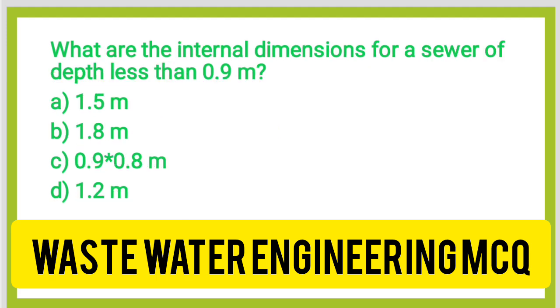Next question, what is the internal dimension of the sewer with depth less than 0.9 meter? Option A, 1.5 meter. Option B, 1.8 meter. Option C, 0.9 to 0.8 meter. Option D, 1.2 meter. So the correct answer is option C, 0.9 meter to 0.8 meter.